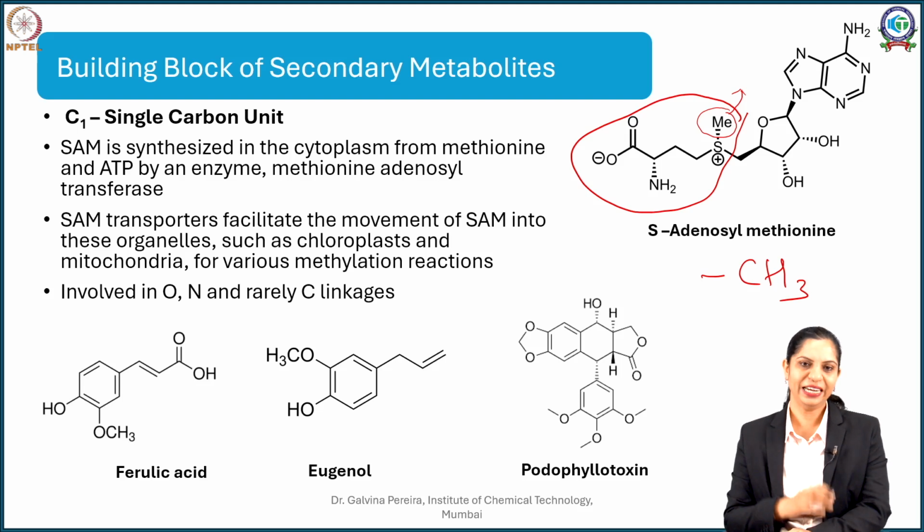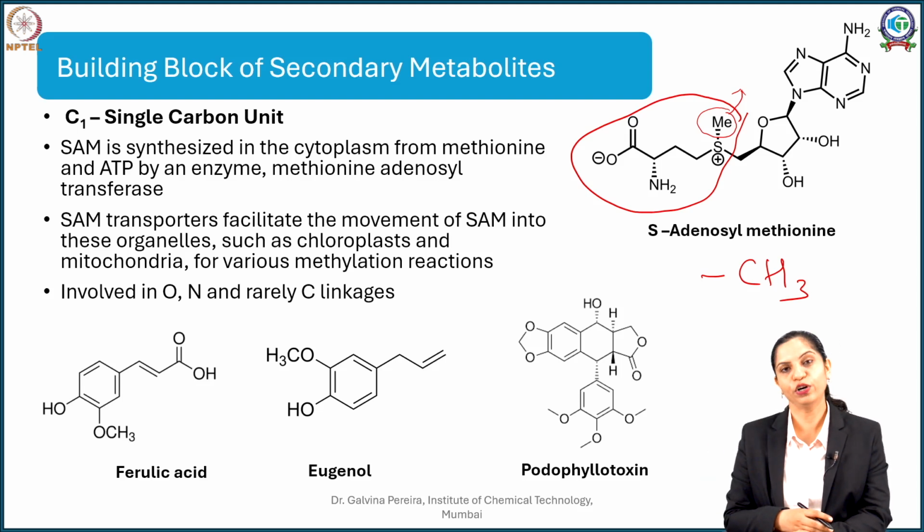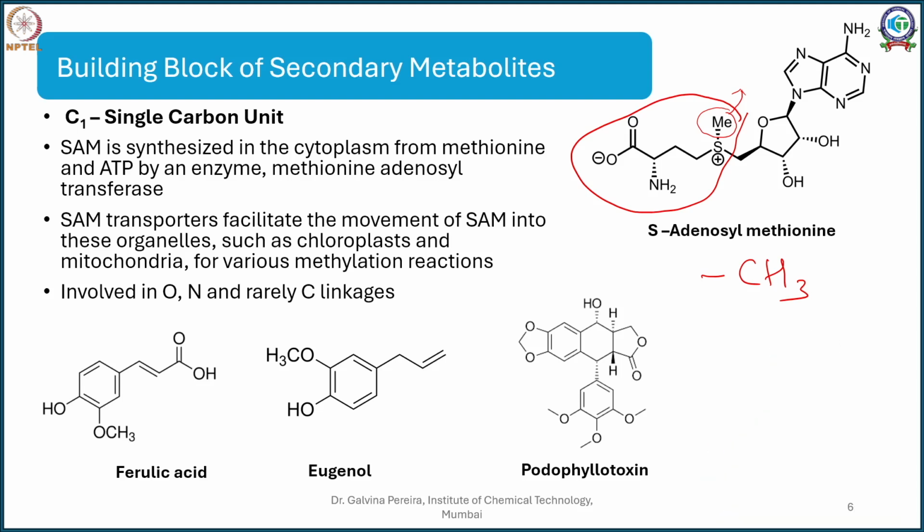Now this generally happens in the cytoplasm, but the movement of SAM is done by SAM transporters, which help move S-adenosyl methionine to different organelles. This includes your mitochondria, chloroplast and numerous places wherever you want to carry out the methylation reaction.